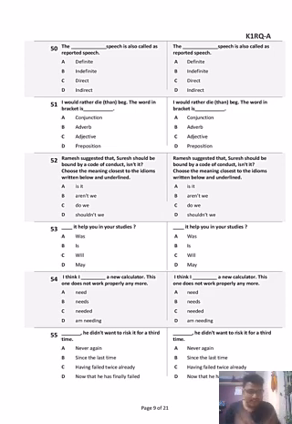Finally, 50th question. The dash speech is also called as reported speech. Reported speech का मतलब ये है कि आप किसी और की बातें जब आप report करते हो, okay? The Prime Minister of India said this. The President of India said this. So what are you doing? You're indirectly communicating. So it is called indirect speech.